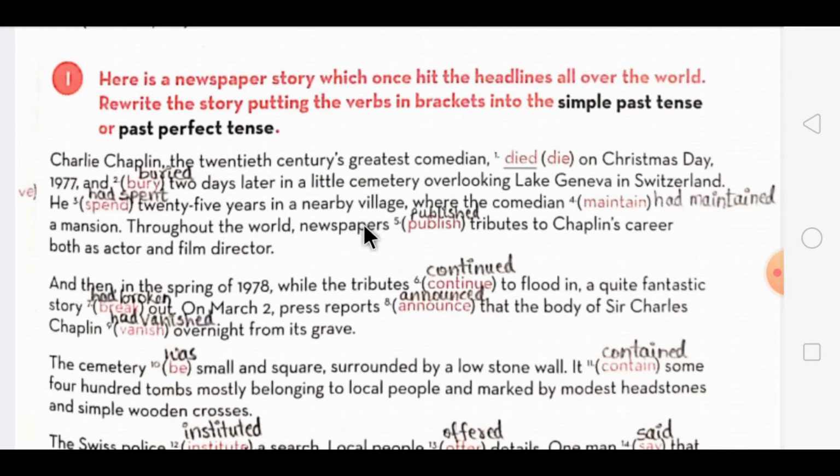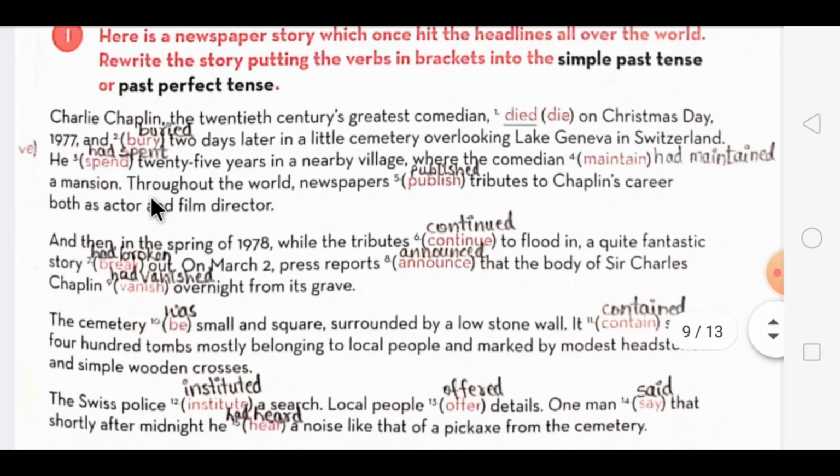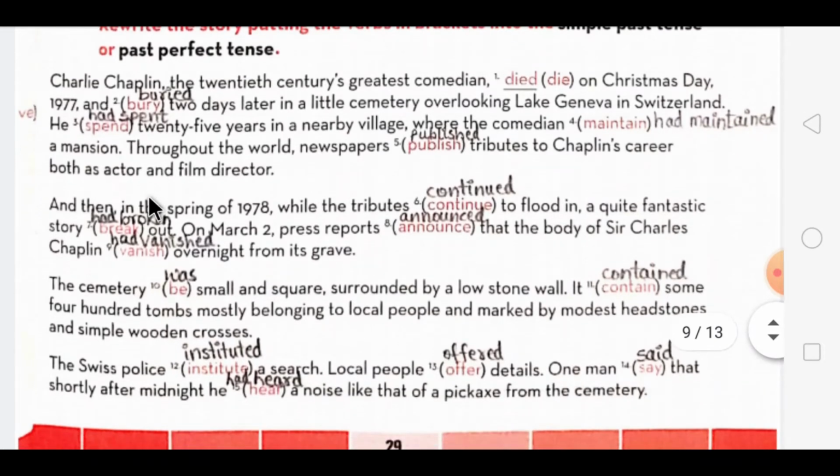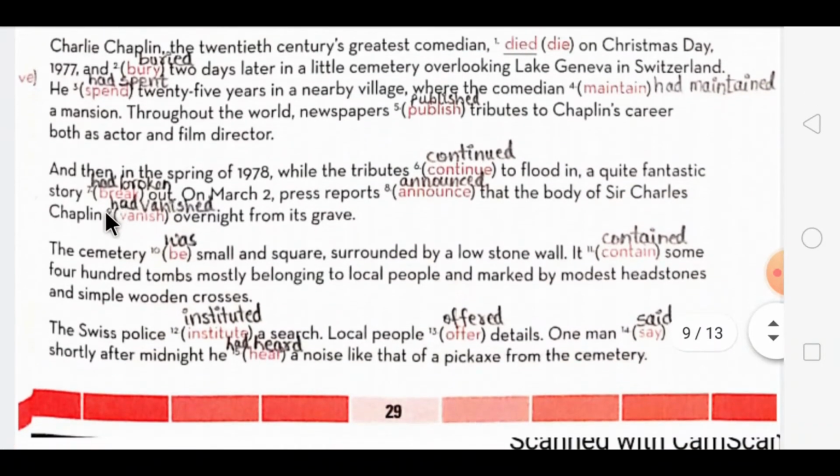Throughout the world, newspapers published tributes to Chaplin's career both as actor and film director. So here also this is the simple past tense form, so we are using simple past tense over here. And when the action was already completed, we use the past perfect tense of that verb which is given in the bracket. Now the next paragraph.